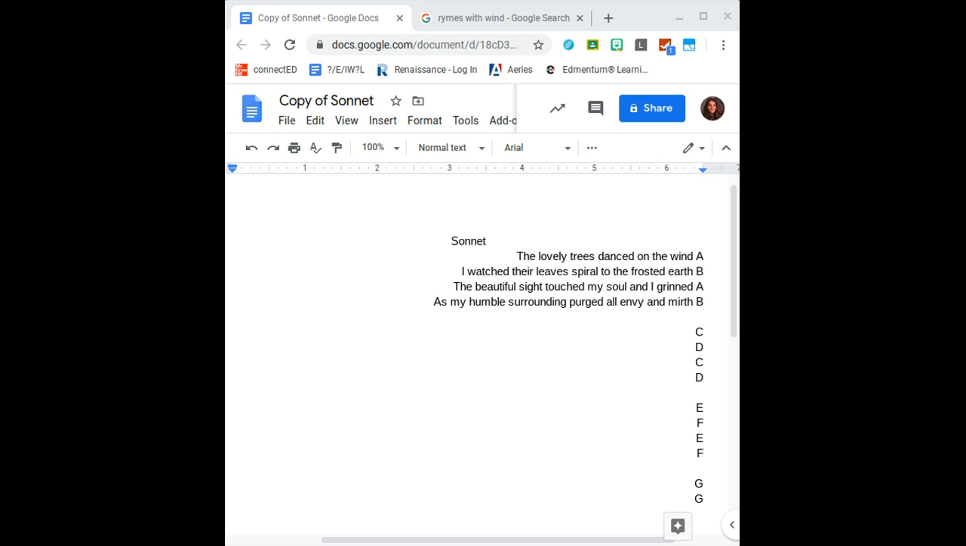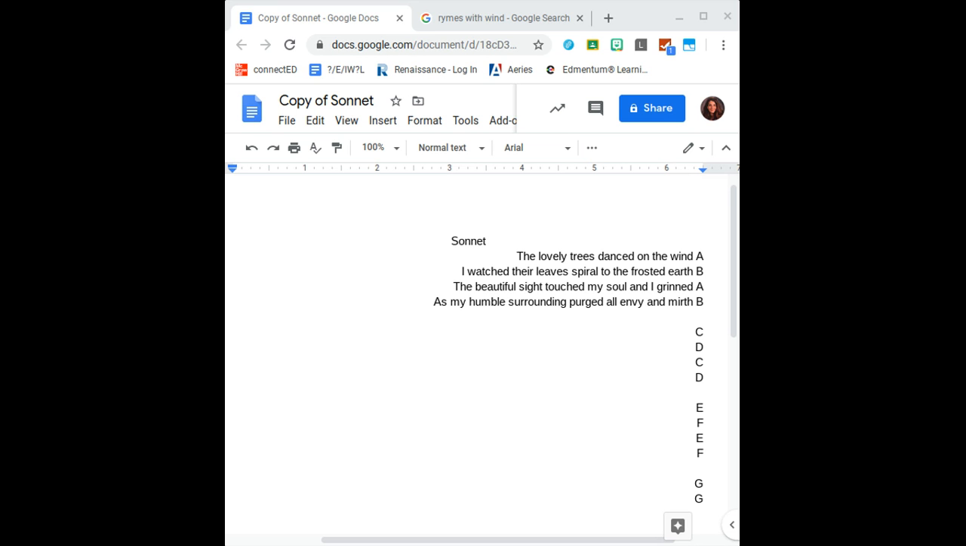All right, the other two stanzas follow that same pattern of alternating rhymes. So, C has to rhyme with C, D has to rhyme with D, E has to rhyme with E, F has to rhyme with F. Our very last stanza is what's called a rhyming couplet, which all that means is it's two lines that rhyme together. So make sure that you're following this rhyme scheme.